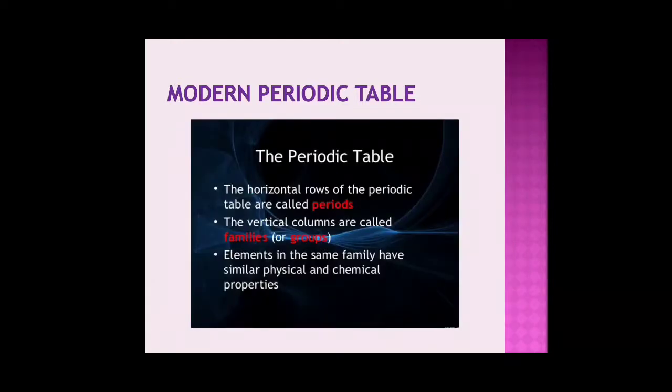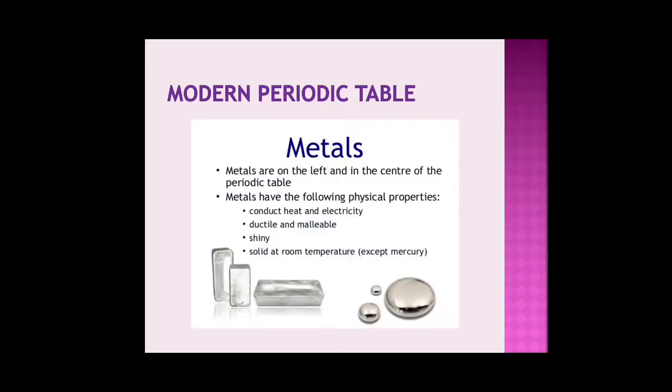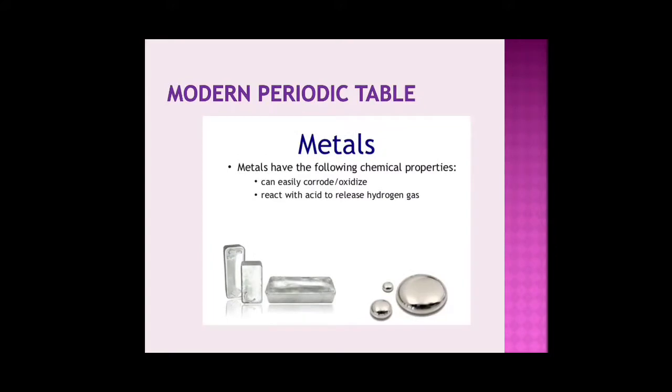Next. As discussed, the horizontal rows of the periodic table are called periods. The vertical columns are called groups. The elements in the same group have the same physical and chemical properties. Now, metals are seen on the left side of the periodic table. The left hand side of the periodic table consists of all the metals. Metals have the property that they get oxidized easily. Metals have high affinity for oxygen. They also react with acids to release hydrogen gas.